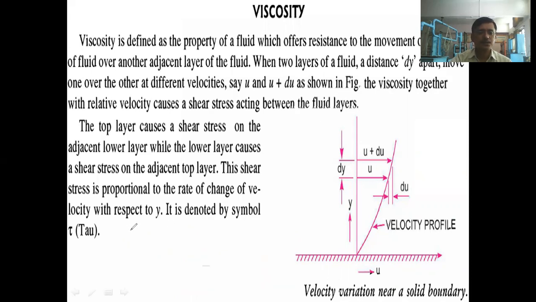Next property we have studied, that is specific gravity, which is generally represented by letter S or SL. This is the symbol that we use. Now, who will tell me the definition of specific gravity? What is specific gravity? Specific gravity is the ratio of weight density of a liquid to the weight density of water.